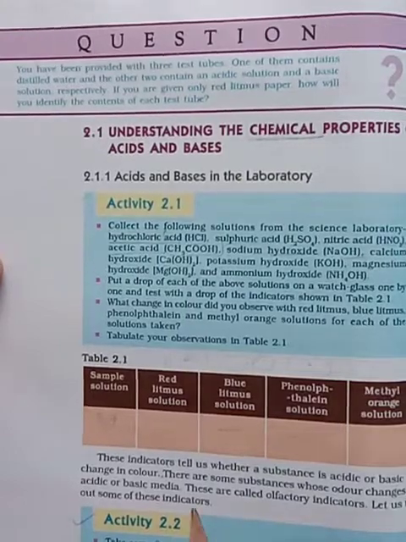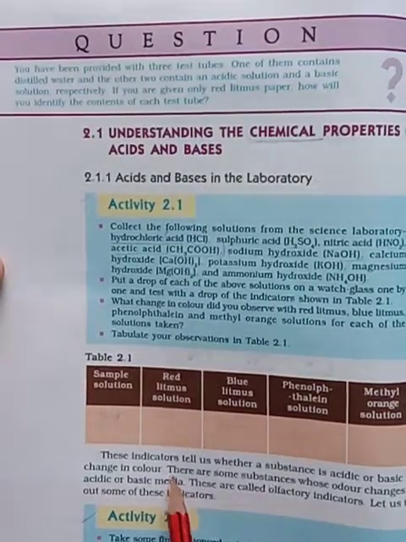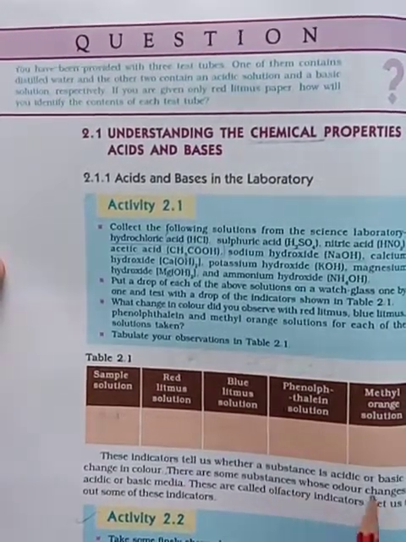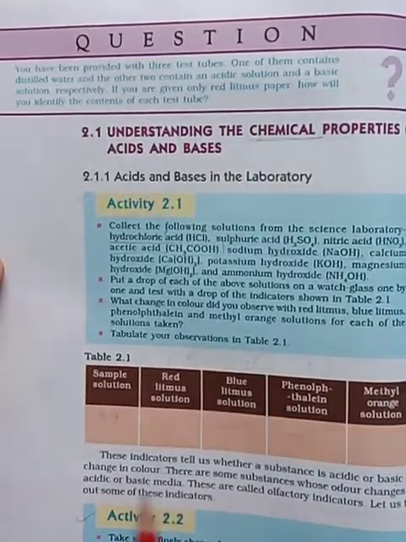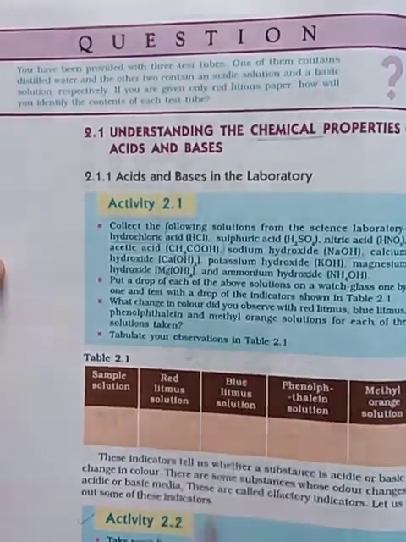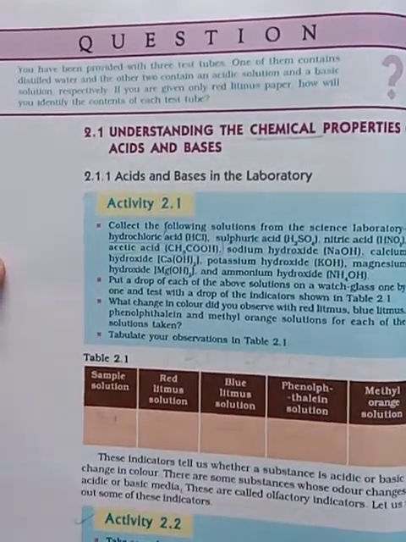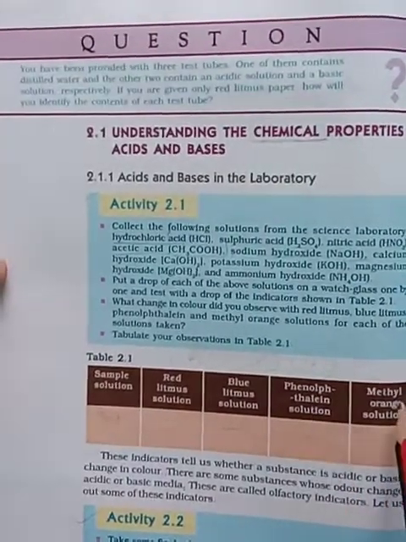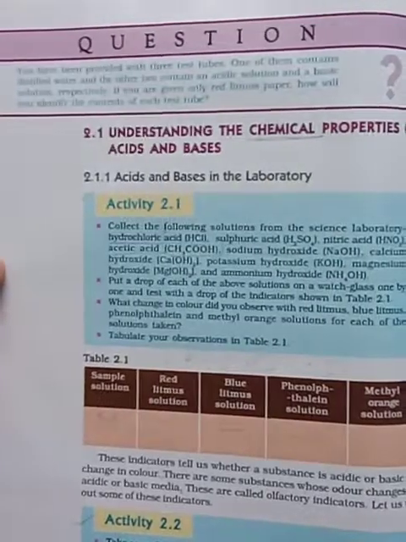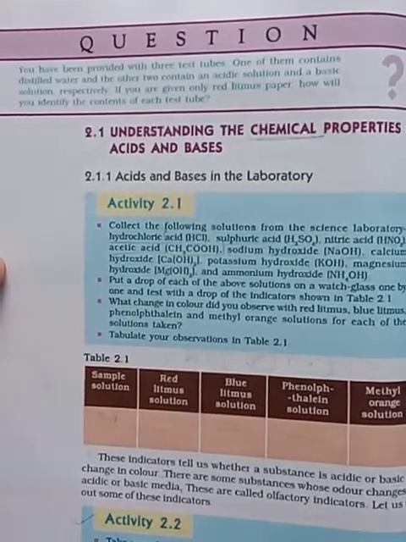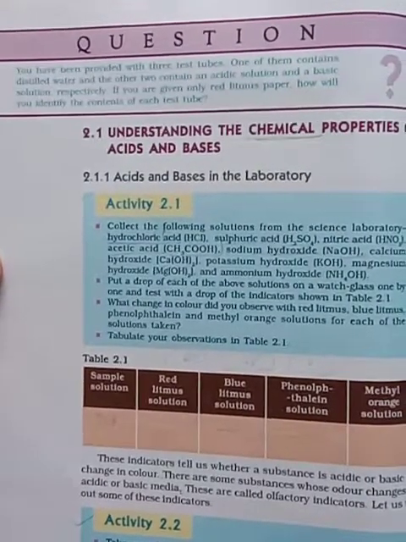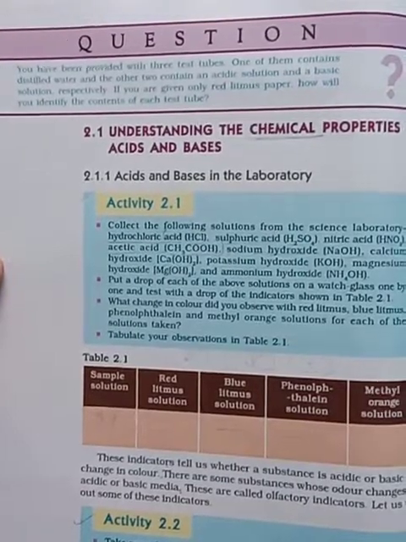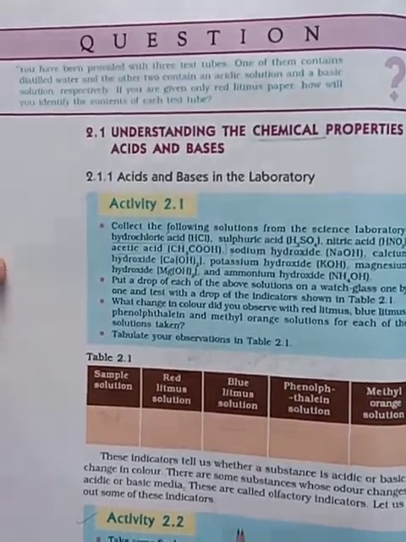Okay. Then there are some substances whose odor changes in acidic or basic media. See, there are some substances; odor means that is a smell. Whenever we add phenolphthalein or methyl orange, the smell of that acidic or basic liquid goes on changing. By that also we can identify whether the given liquid is acid or base.